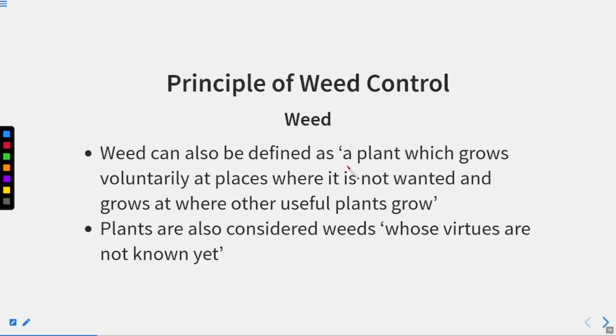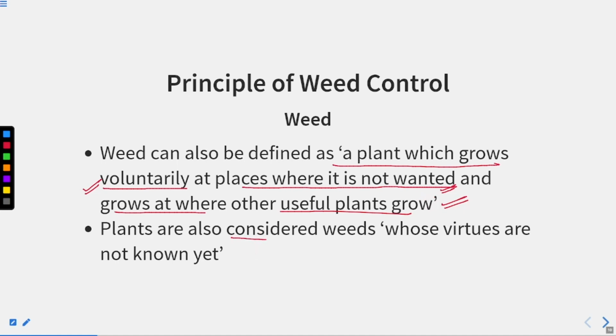A weed can also be defined as a plant which grows voluntarily at a place where it is not wanted, and grows where the other useful plants grow. So they grow voluntarily by themselves, right? We are not growing these unwanted plants. They are growing in a cropland by themselves, meaning voluntarily, right? And where it is not wanted. So they are not useful at all.